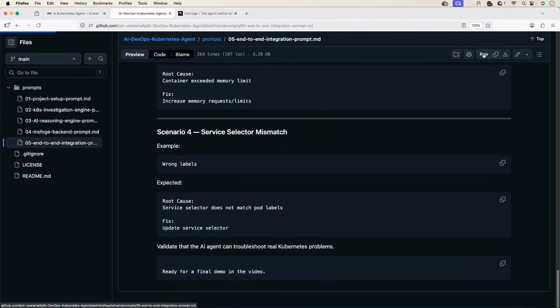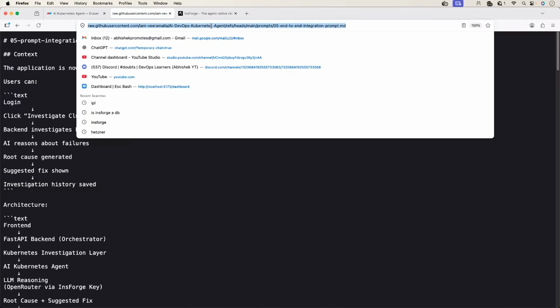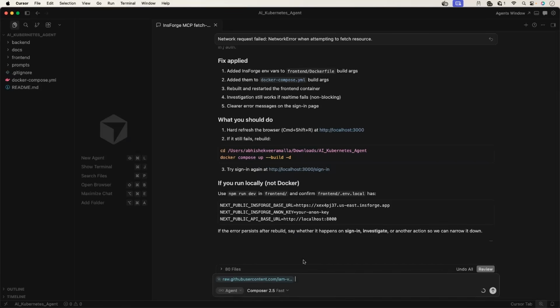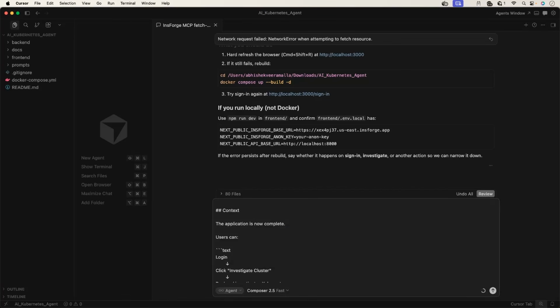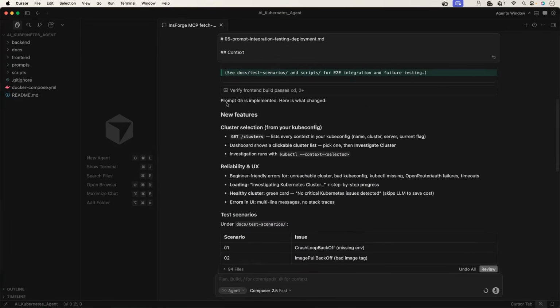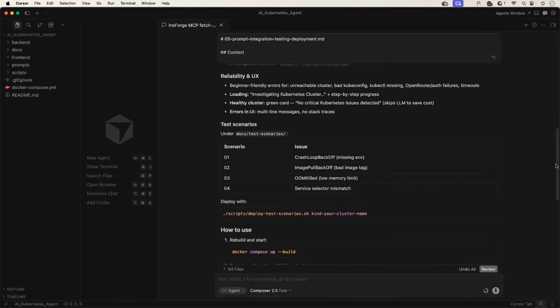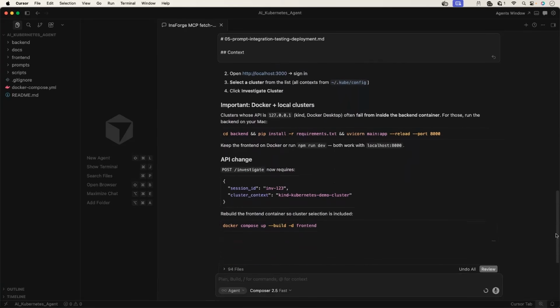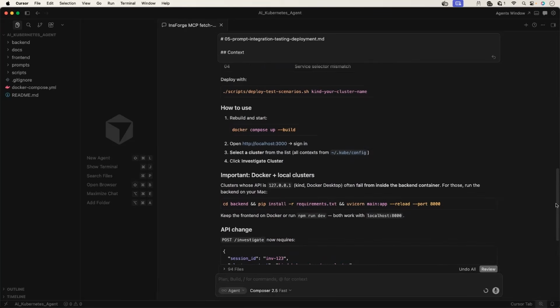Let me go to the raw mode, copy this entire prompt and paste it on the IDE. Now this will set up the complete integration for us. This might take another 2 to 3 minutes. We can track the things in the meanwhile. So a new feature is created, the cluster selection feature. From kubeconfig, it will fetch the list of clusters on my local machine. In your case, as I told you, you can go with a different option if you're doing this within your organization. And then it also improved the reliability of the front end as well as back end.